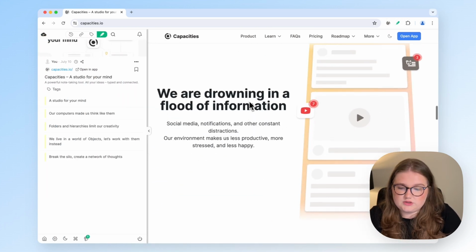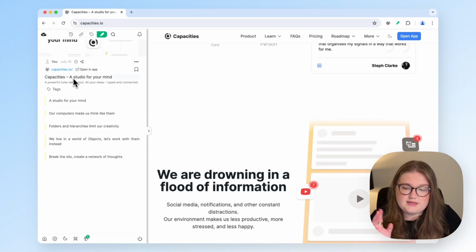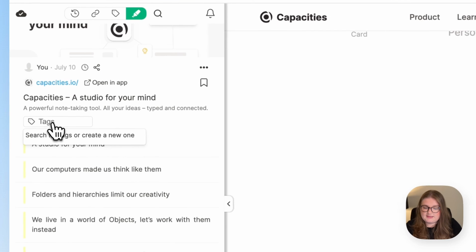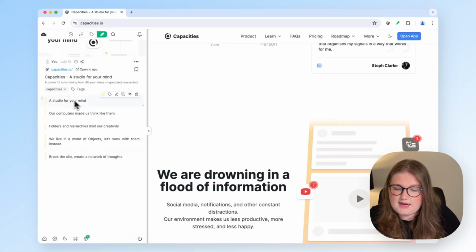Now we have some highlights, we can explore some of the other parts of this Chrome extension. So the sidebar is now open, and now I see the cover image, the URL, the title and description, and all of the highlights that I've done here. You'll see that we also have a tags section, and they will be exported into Capacities, and you can even tag individual highlights and you can add notes.